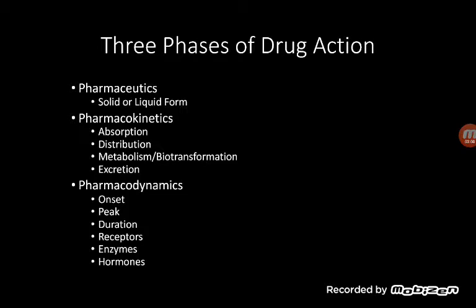Pharmacokinetics, we're looking at absorption, distribution, metabolism, biotransformation, and excretion. And pharmacodynamics, we're looking at onset, peak, duration, receptors, enzymes, and hormones.